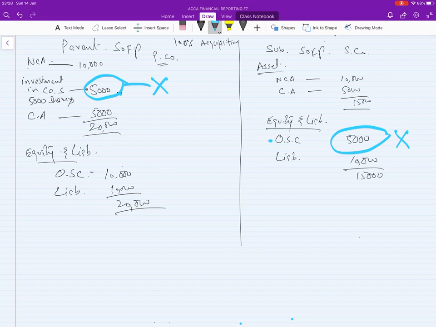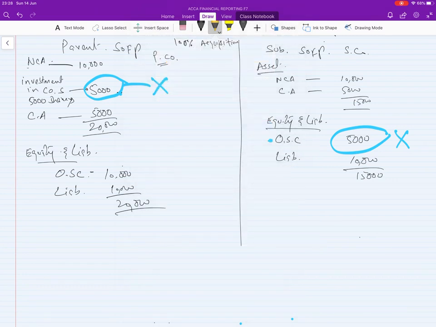So the investment in company S should be ignored against the ordinary share capital of S company. The rest you just add together.